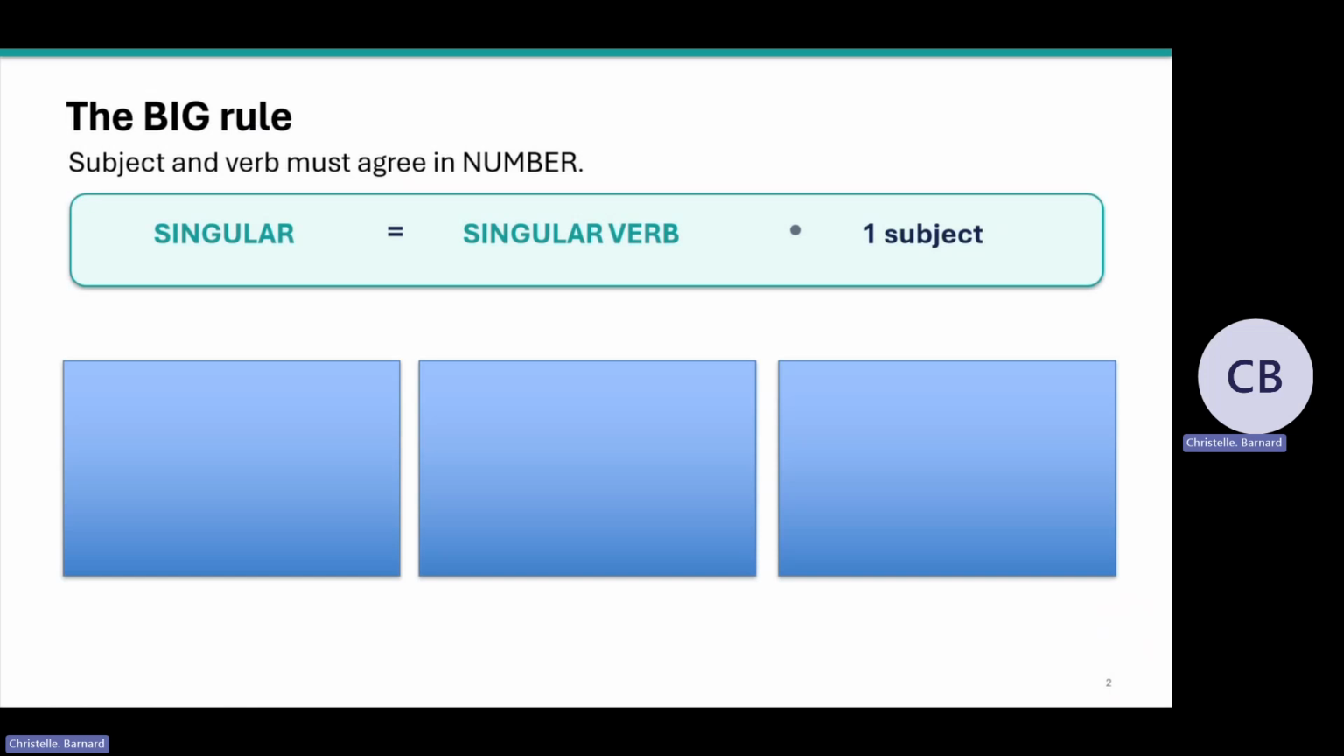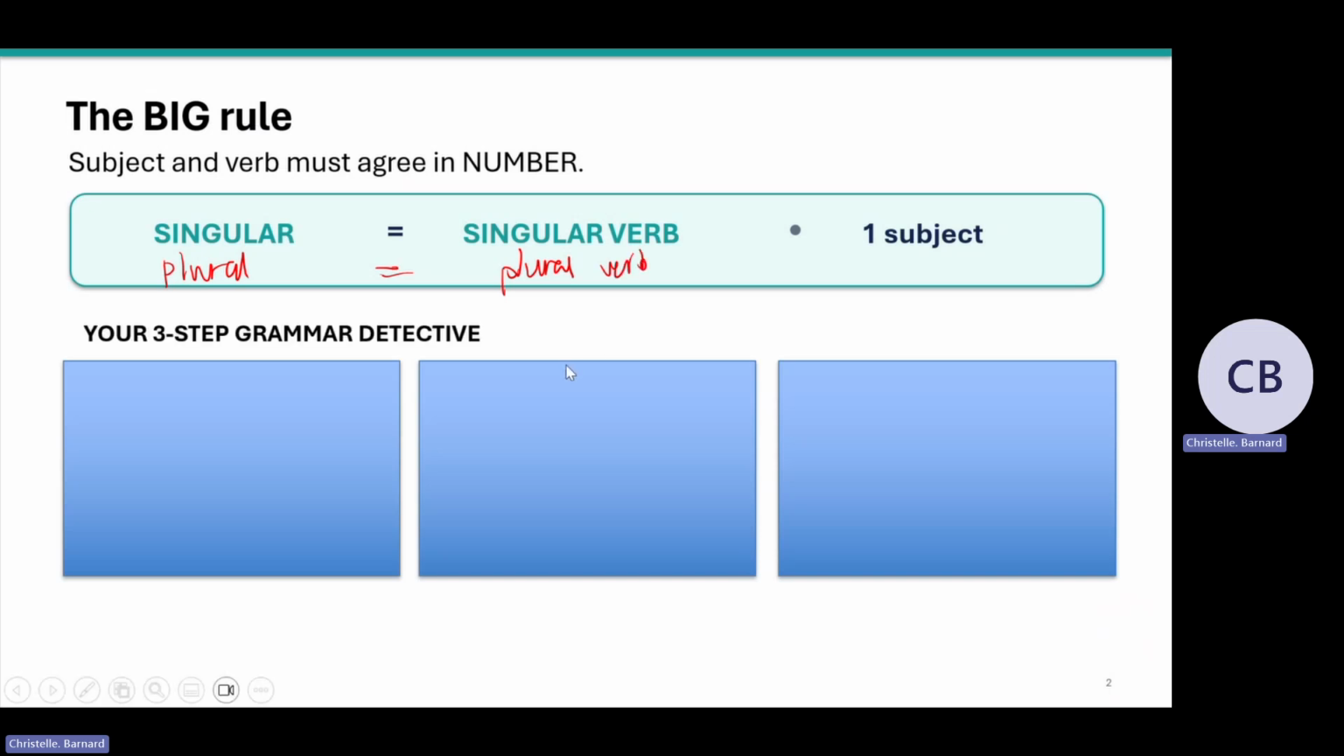So if the subject is one subject, it's singular, and then the verb should be singular. But if the subject is plural, then it should be a plural verb. So that is basically what the rule means.